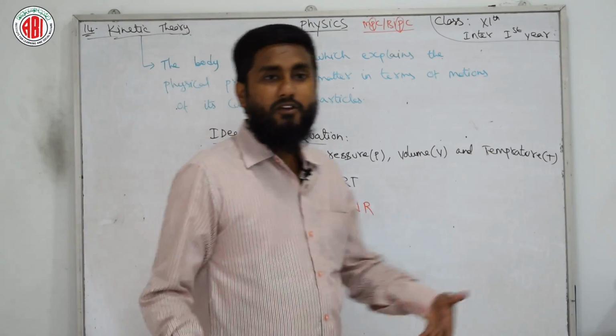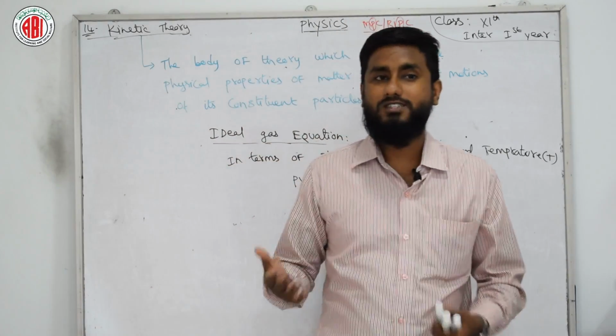Done, simple. Now we have a few constant values.